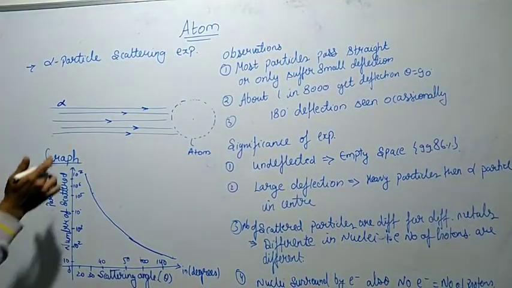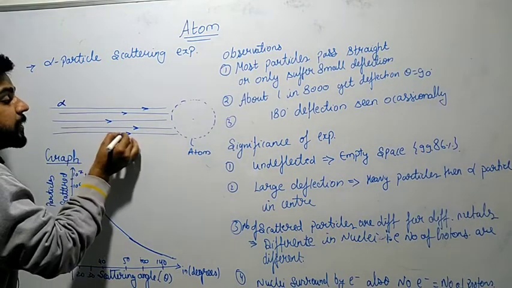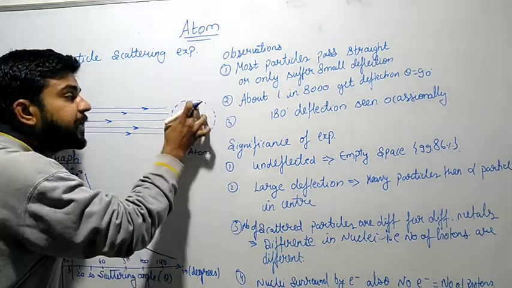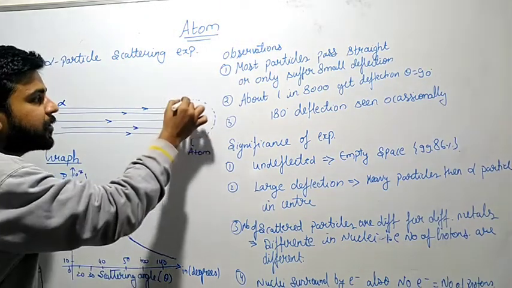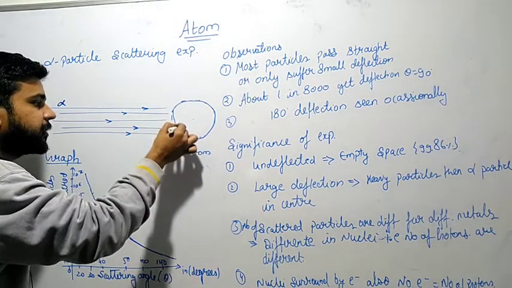Now try to understand, children. When they triggered alpha particles, not electrons, very sorry, they sent the alpha particles towards one atom. This is one atom I have drawn here. Let's draw it darkly so that you can understand.